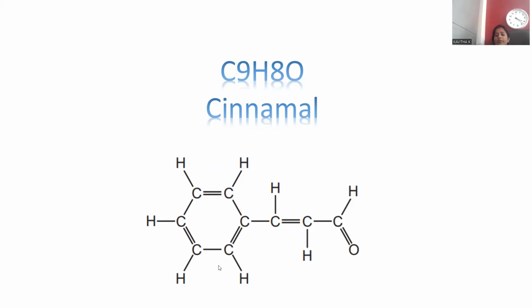If you count the carbon atoms, 6 carbons in the benzene ring, and here you can notice 1, 2, 3. So that's a C9 system. And hydrogens, if you go with 1, 2, 3, 4, 5, 6, 7, 8.